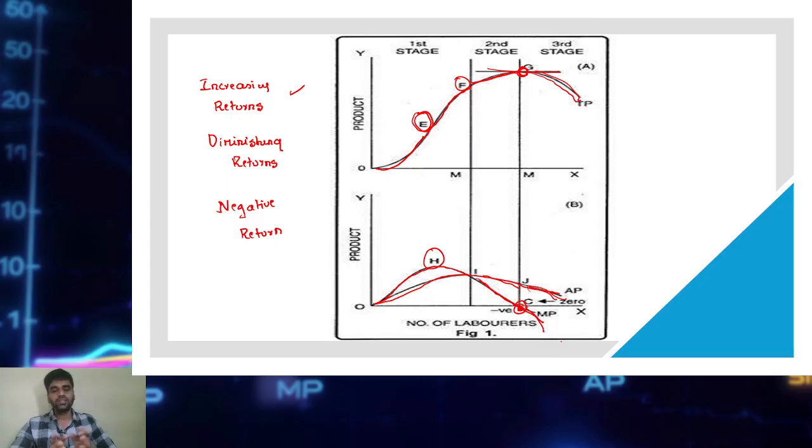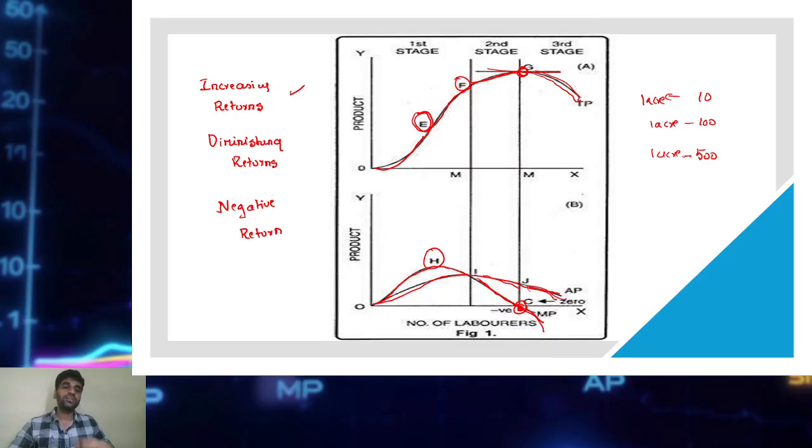Now why does it happen, why do MP, TP or AP fall? The reason is very simple, students. If you are introducing more and more units of labor to the same land, 1 acre of land, up to a certain extent that's fine. Efficiency increases, productivity increases. Say you introduce 10 laborers for 1 acre of land. Think that you introduce 100 laborers, then 500 laborers to 1 acre of land. Somebody will be working, somebody will not be working, right? That's the reason why AP falls, marginal product falls and total product falls.